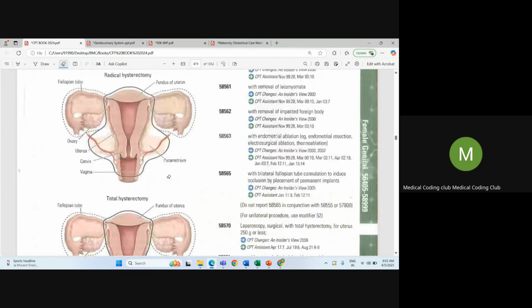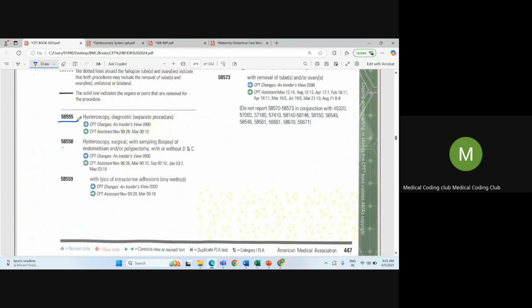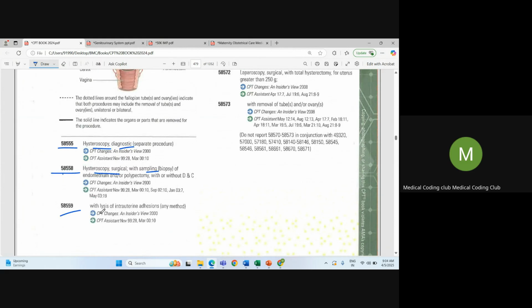The procedure is under hysteroscopy. 58555 is hysteroscopy diagnostic, 58558 is hysteroscopy surgical with sampling or biopsy, and 58559 is with lysis of intrauterine adhesions.